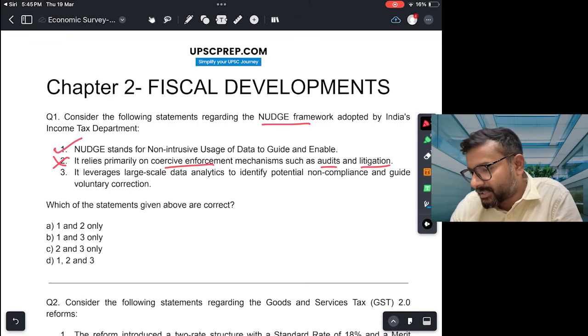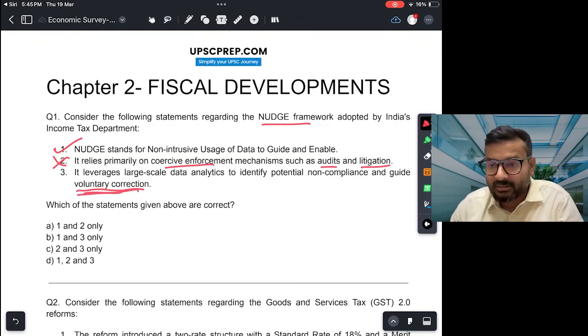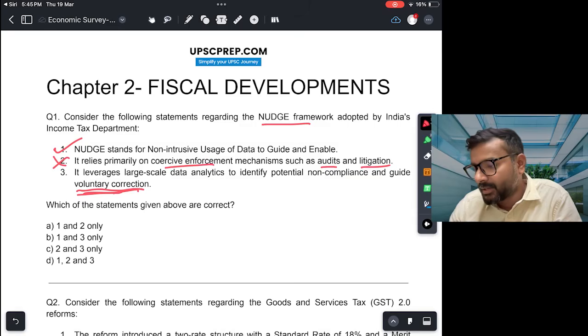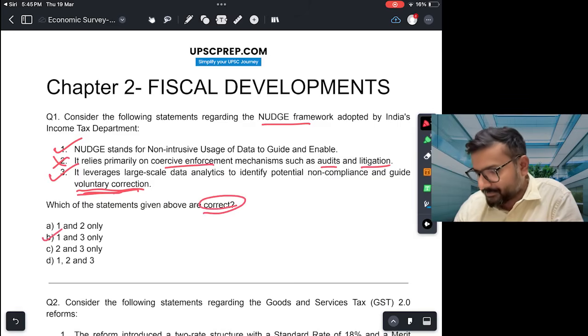Third is it leverages large scale data analytics to identify potential non-compliance and guide voluntary correction. Okay, so this is important. Voluntary correction. You should comply on your own with all the income tax laws. So this is correct. So which of the statements is correct? 1 and 3. B.